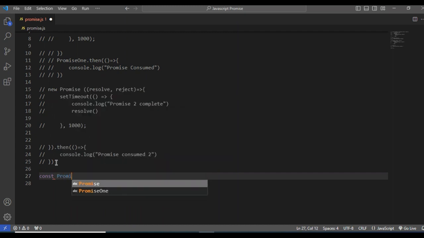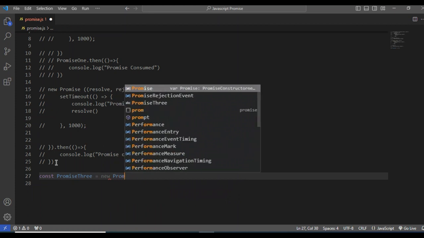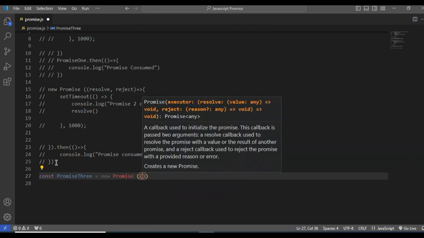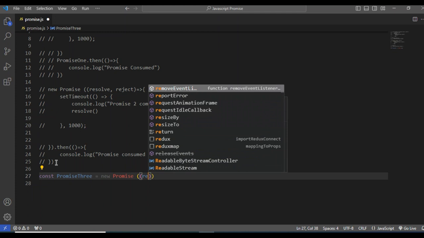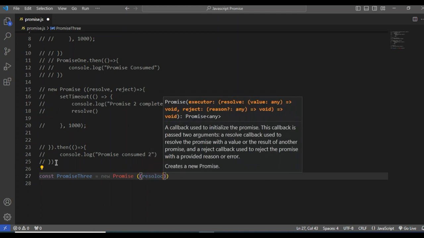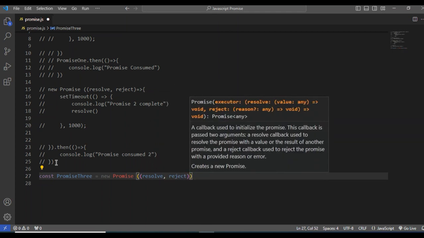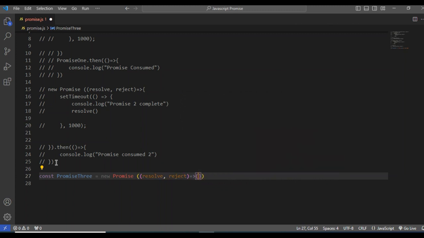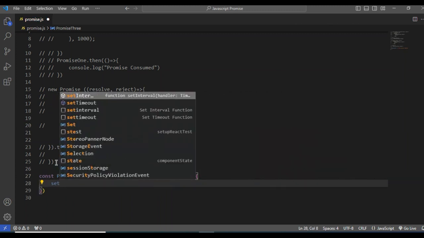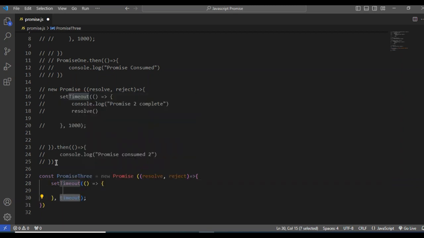const promise3. We know the promise syntax, am I right? A promise needs two parameters, resolve and reject. There needs to be a setTimeout function, and something will happen in this function.